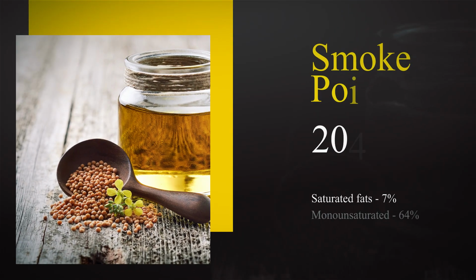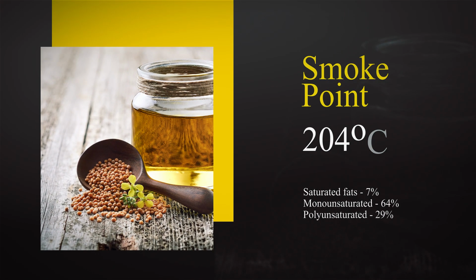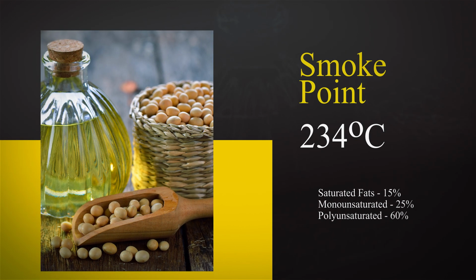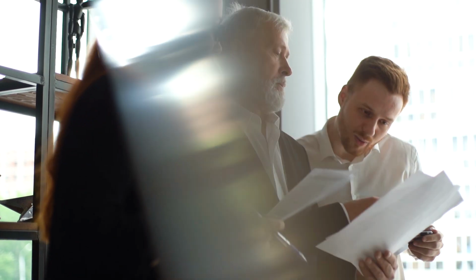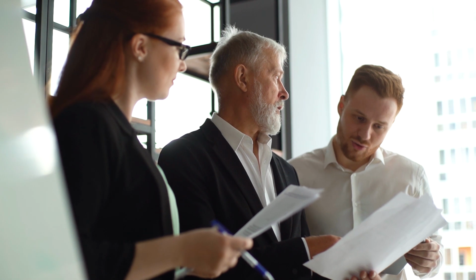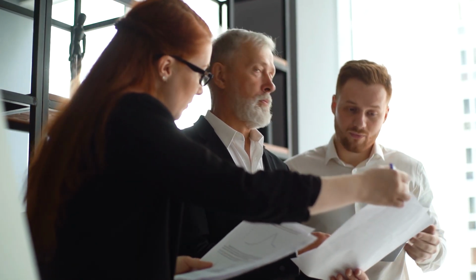You might now be thinking that canola oil and soybean oil have higher smoke points, roughly around 200 degrees Celsius. But canola oil has 64% monounsaturated and 29% polyunsaturated fats. Soybean oil has 25% monounsaturated and 60% polyunsaturated fats. So how can it hold up with this theory of unsaturated fats being very reactive but still have a large smoke point? To understand that, we should look into how these oils are made from their seeds. For instance, let's look at how canola oil is produced.